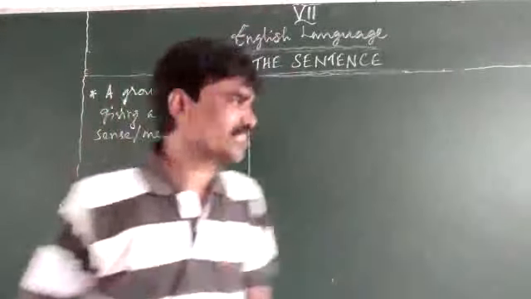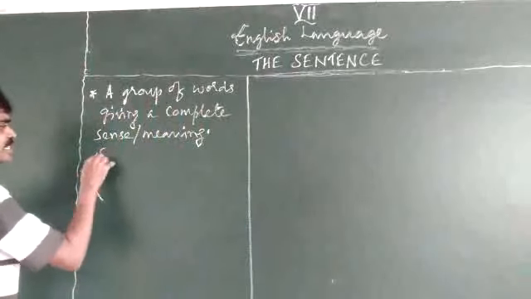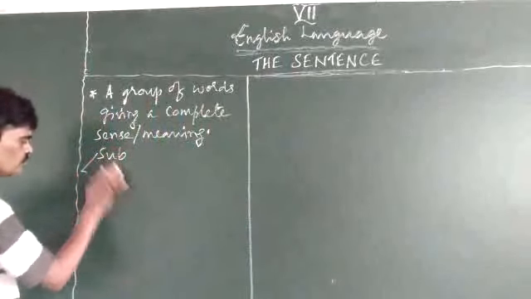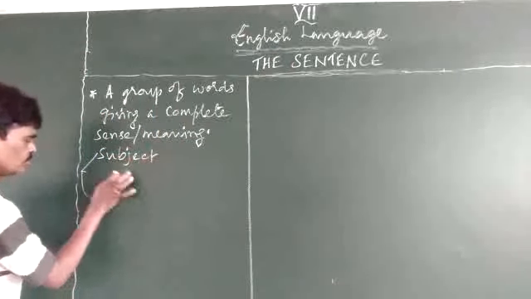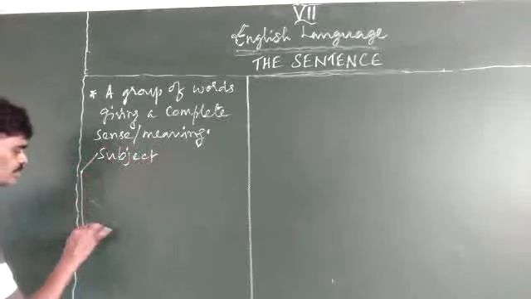A sentence has two parts: subject and predicate.